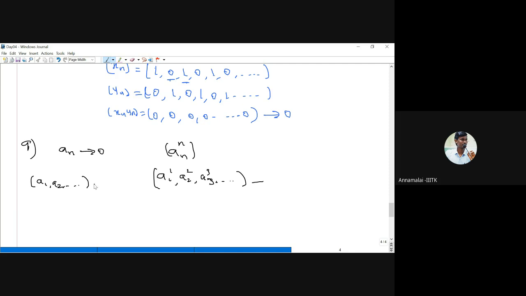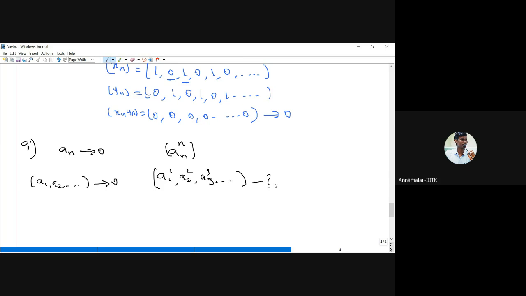So an converges to 0. Then what can you say about these sequences? Why does the sequence converge to 0? Is the sequence bounded or not? Does it converge or not? an converges to 0, so that means what?